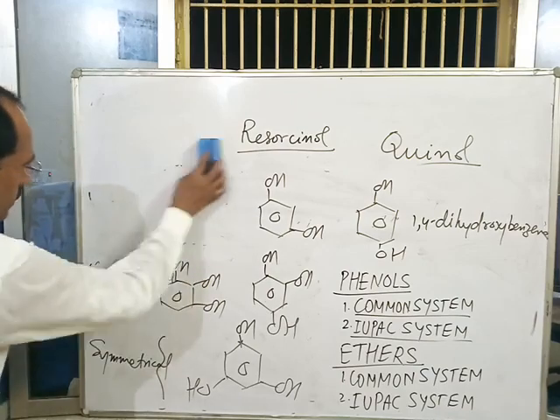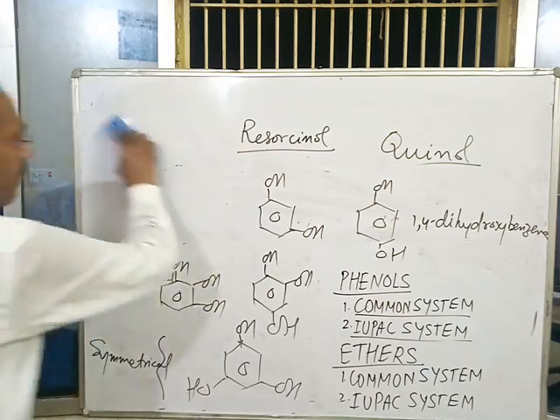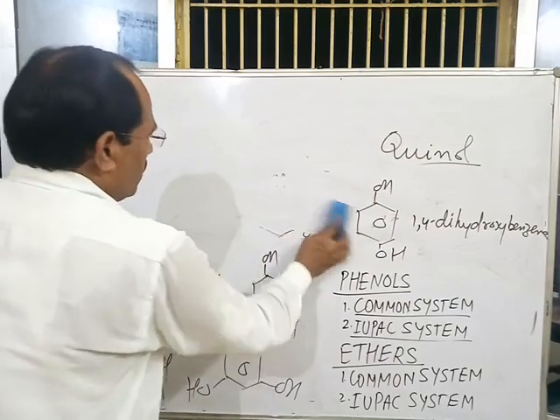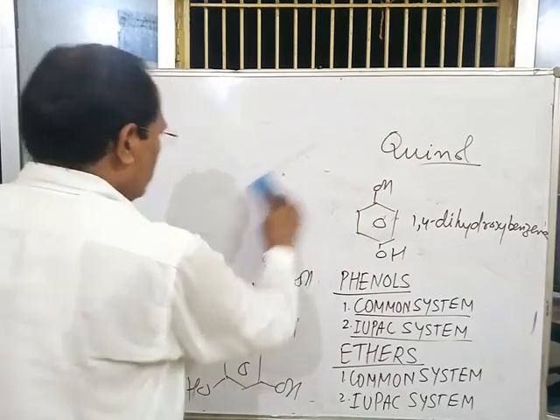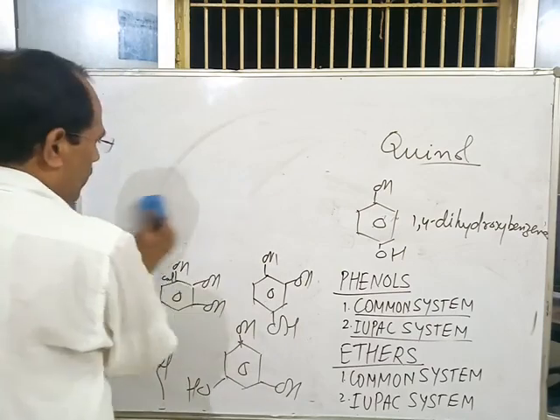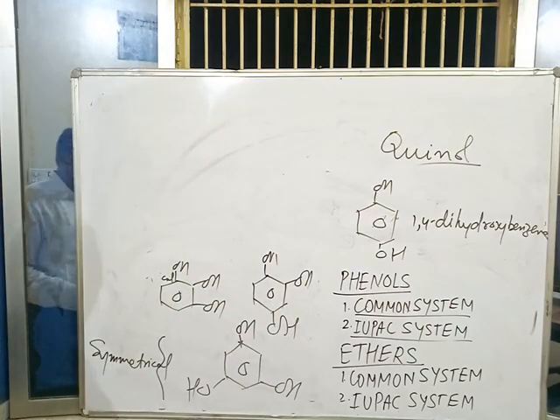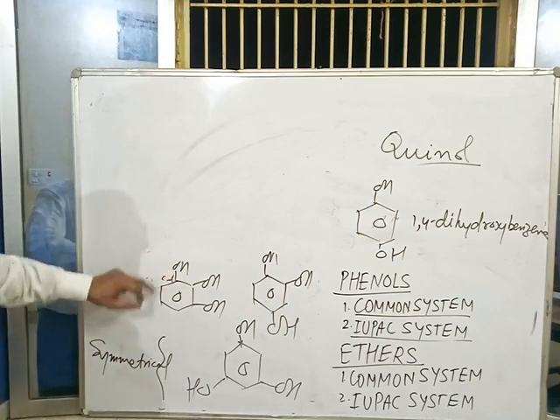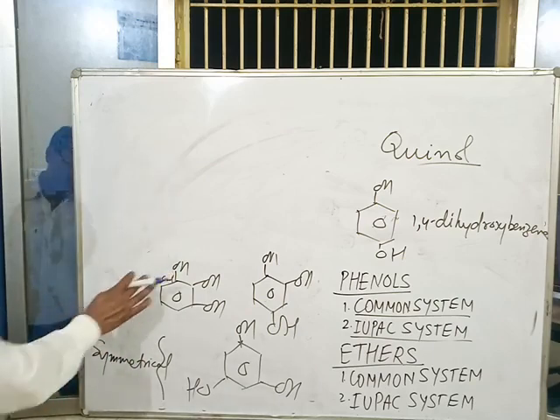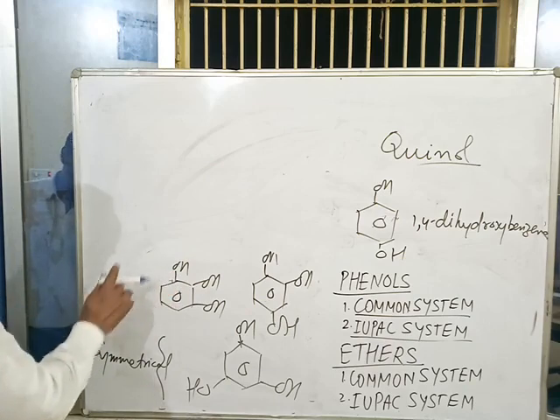Like trihydric alcohols, trihydric phenols may be named by either of the two systems, by common system or by IUPAC system. In the common system, this member is known as pyrogallol.